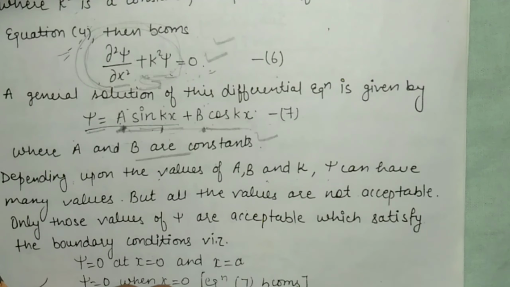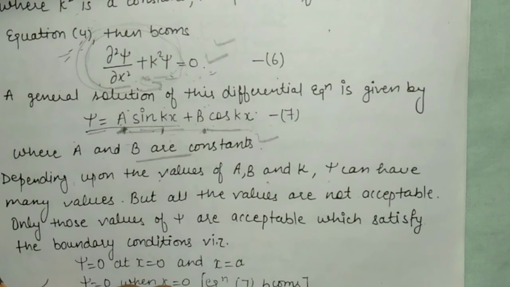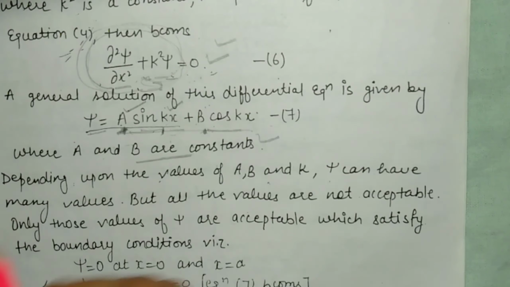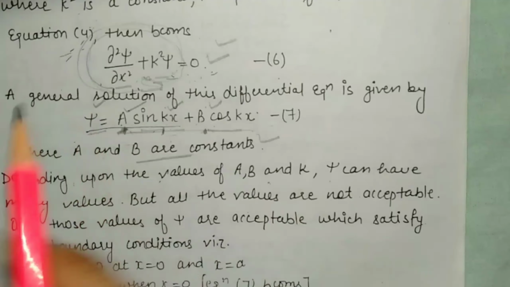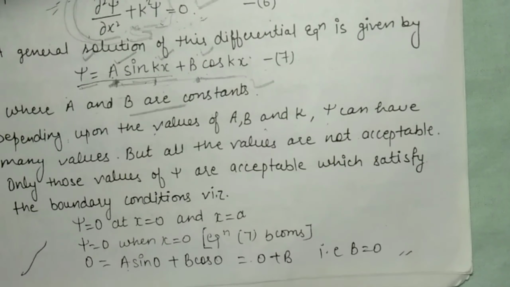It means the probability of finding the electron in the one-dimensional box is not complete until these values are fixed, because the amplitude and the constant k can have any value. So the wave function can have many values, but only those values are acceptable which satisfy the boundary condition.